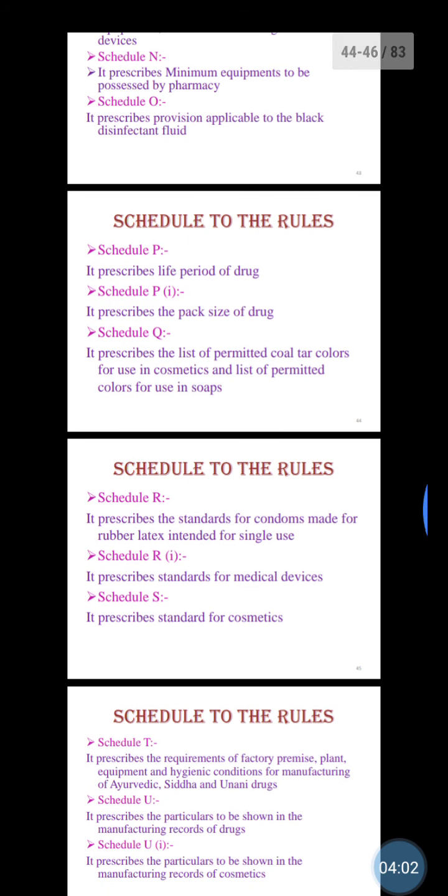Then P1 prescribes the pack size of a drug. Then Schedule Q prescribes the list of permitted coal tar colors for use in cosmetics and the list of permitted colors for use in soap.